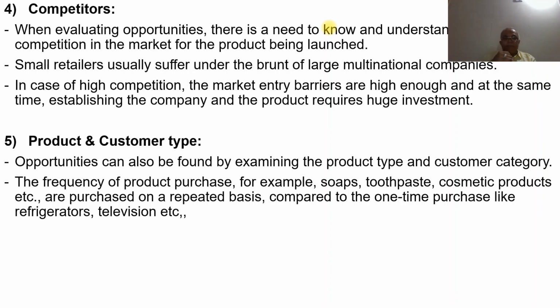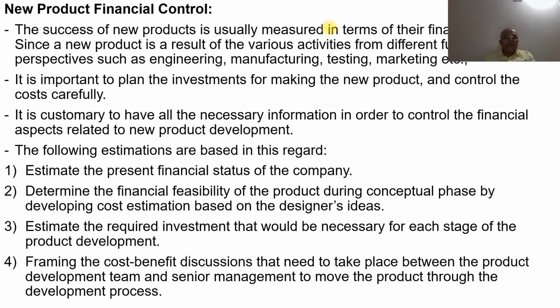Product and customer type. Opportunities can also be found by examining the product type and customer category. The frequency of product purchase matters: for example, soaps, toothpaste, and cosmetic products are purchased on a repeated basis, compared to one-time purchases like refrigerators or television. So if products are used on a repeated basis, the cost has to be lower. So these are the products and the customer type.